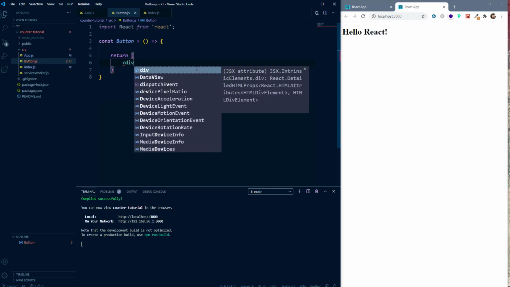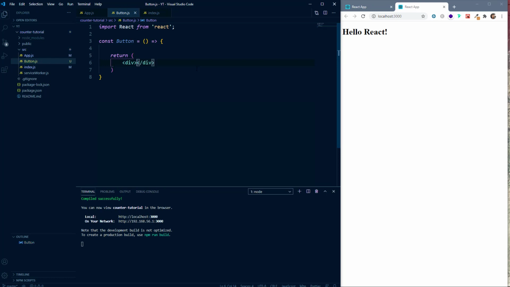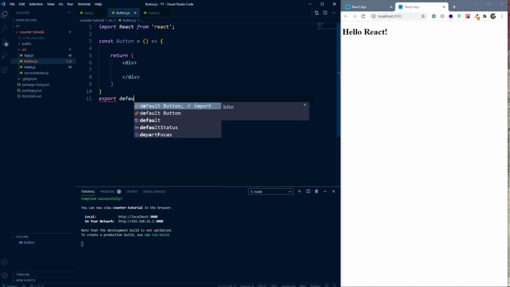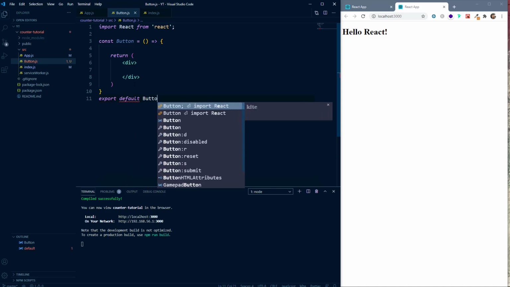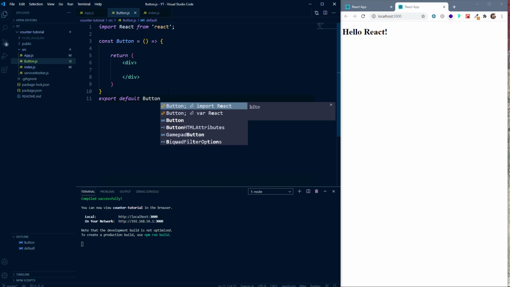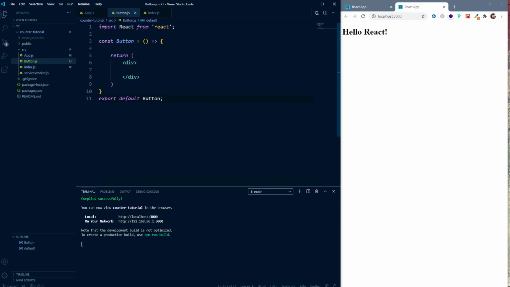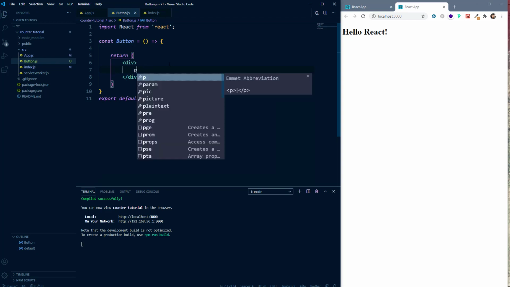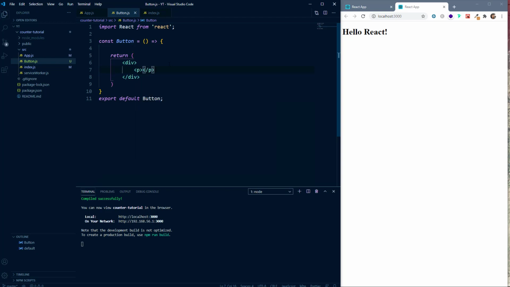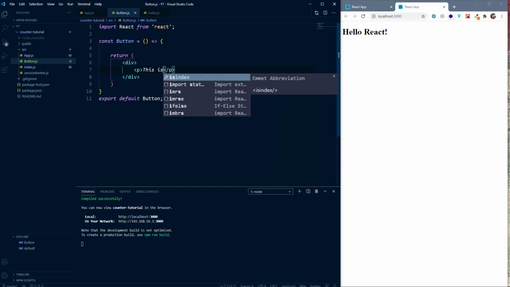For now, let's create a div. And now after that, we have to export this function so that we can use it in other files. So we'll say export default, and we'll say button. And that's how you create a component. So let's add some text to it. So for example, I'll create a p tag, and I'll say this is a button.